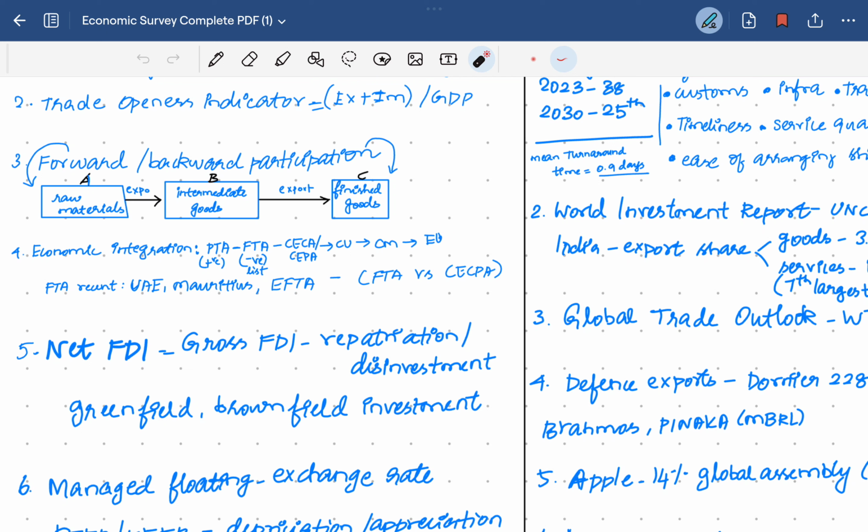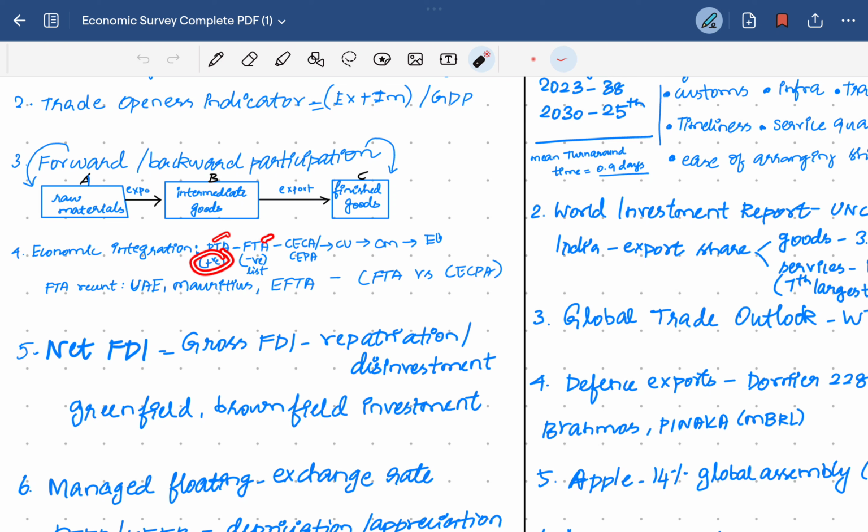relaxed policies. In a preferential trade agreement, there is a positive list of goods, like for example 1, 2, 3. These are the positive list of goods which can be traded freely without any duties, excise or customs. So a preferential trade agreement has a positive list of goods.